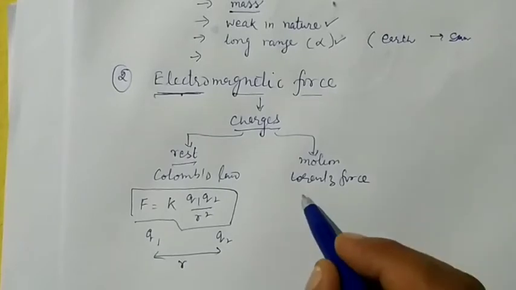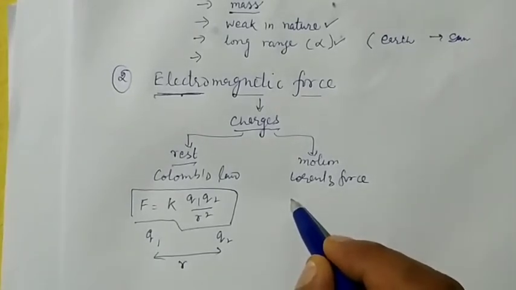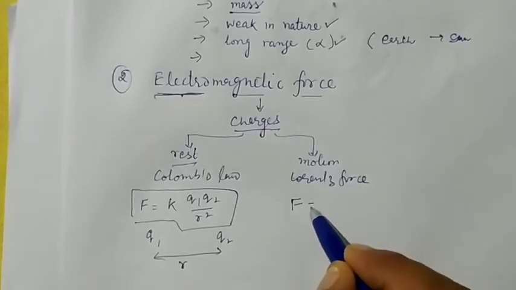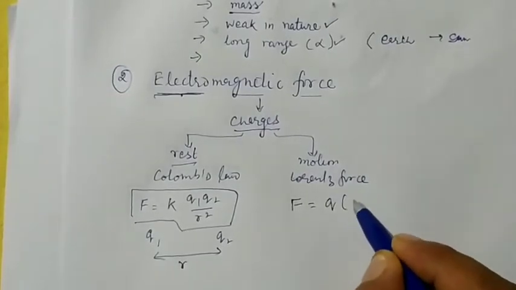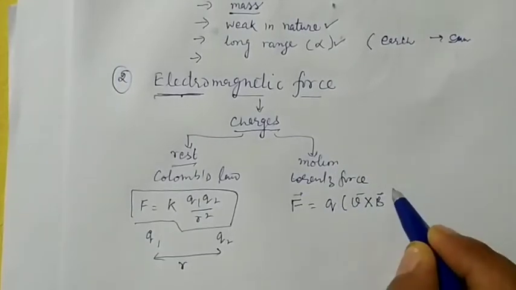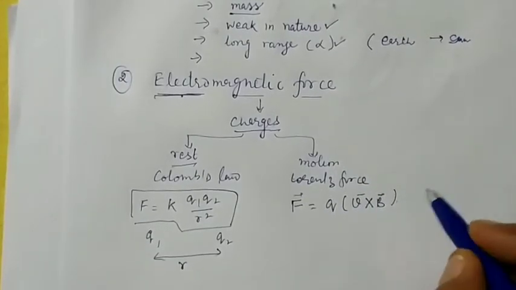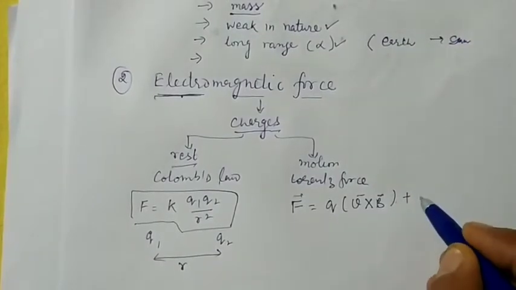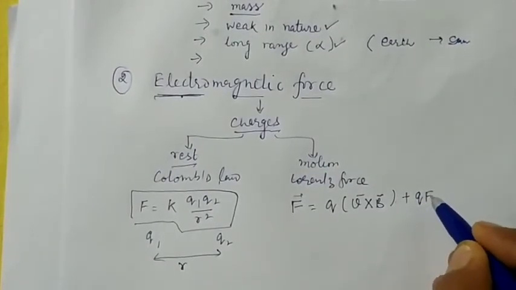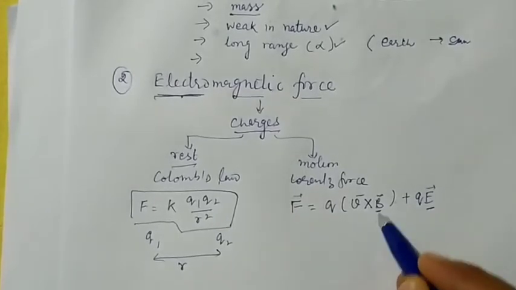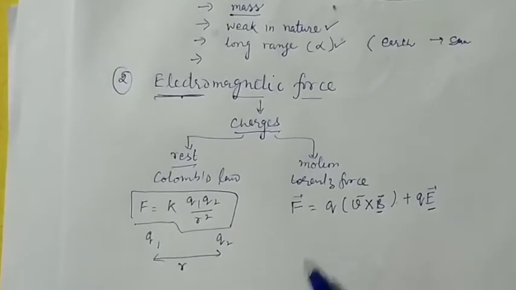Now the Lorentz force says that the force on a moving charge is given by F equal to Q into velocity cross B vector. If you add the electric force also, it becomes Q into E. E is the electric field, B is the magnetic field. So this is known as the Lorentz force.